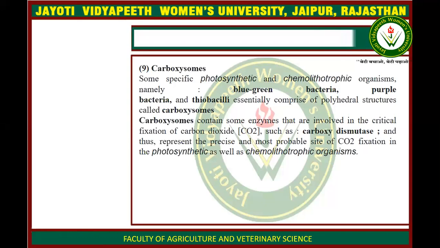These structures, known as carboxysomes, help in carbon dioxide fixation. Carboxysomes contain a specific enzyme which is involved in the fixation of carbon dioxide, that is carboxydismutase. This enzyme is involved in CO2 fixation,